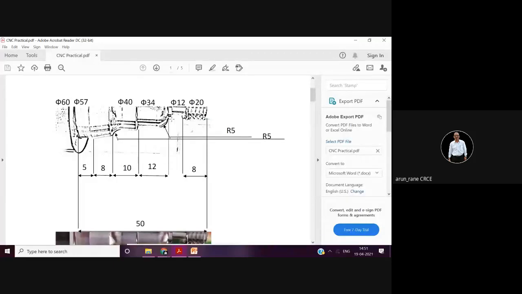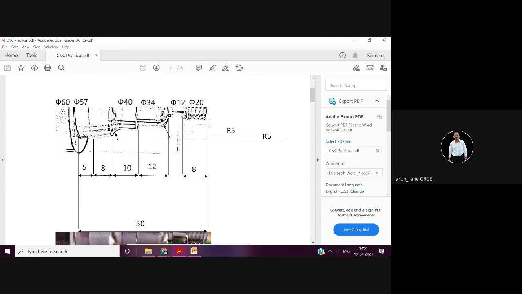So what will be the end point for this? End point for this will be X34, and what will be the end point for Z? Z will be 8 and then 7, 15, and this radius is 5. So 15 plus 5, 20. So here it will be G03 like this. For this it will be G02. For this it will be G03, X34 Z minus 20 R5. It is very, very simple.